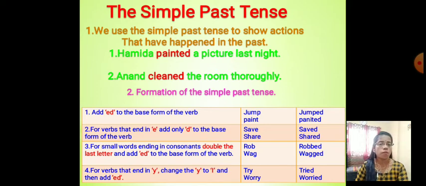Fourth one, for verbs that end in y, change the y to i and then add ed. It means we remove the y, write i instead, and join the ed. For example, try, tried, worry, worried.